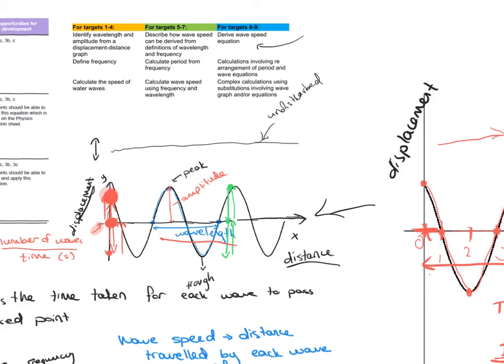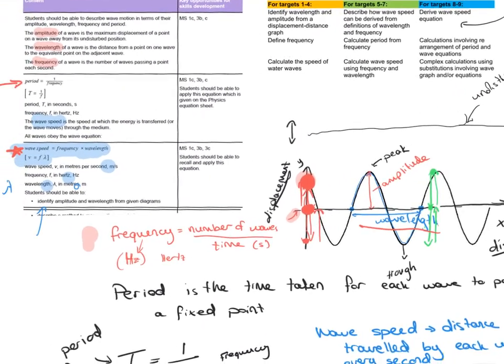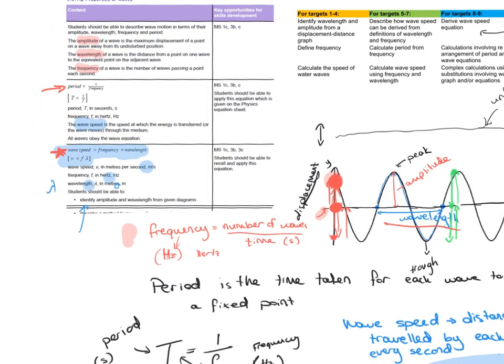Now, I didn't make it very explicit before, but if you have a look back at the definition of wavelength and frequency, the wavelength is a distance from one point on one wave to the equivalent point on an adjacent wave, and the frequency is how many of those waves are passing a point per second.